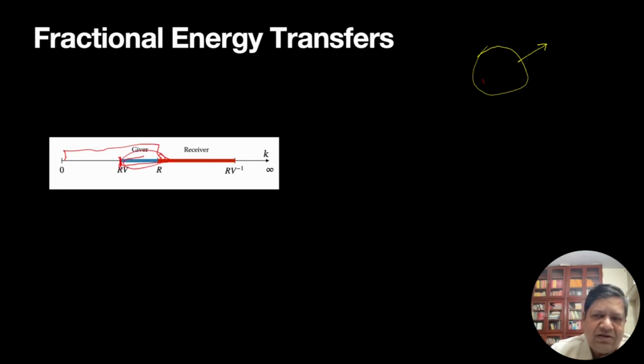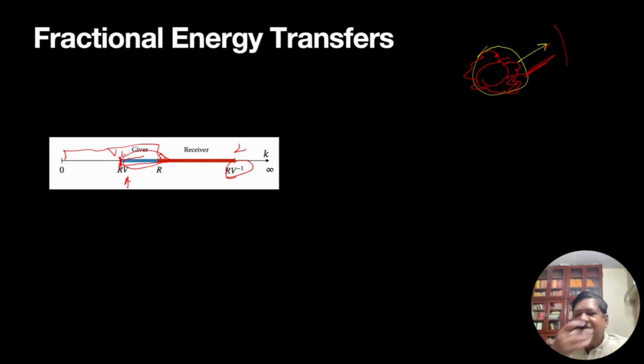So modes here, a receiver is not up to infinity, receiver is up to RV inverse. So let's say V is half, 0.5. So this will be 0.5 to 1, and this guy will be 1 to 2.